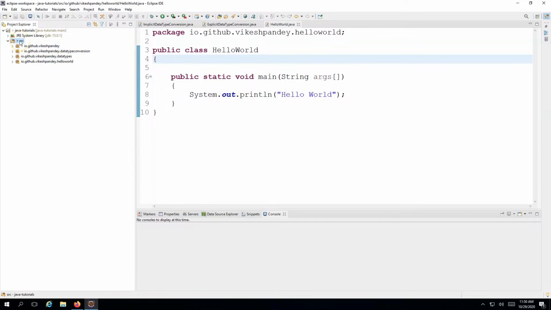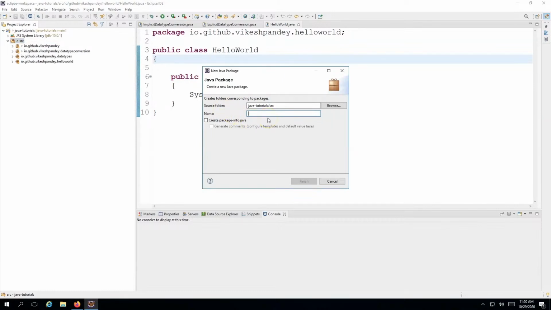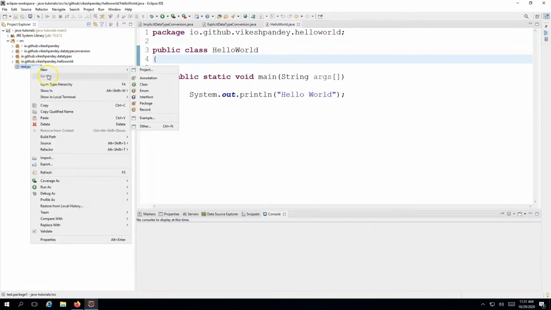And how do you create a package? You just right click on this. So you go to the src and you right click, you go to New, and here you will see this option which says Package. So you can just click on this and write anything which you want as the package name. Let's call it test package. It says invalid because package is a keyword, so it is not allowing me to put package here, but let's call it testpackage1, and you can just click Finish and you will see a test package popping up here.